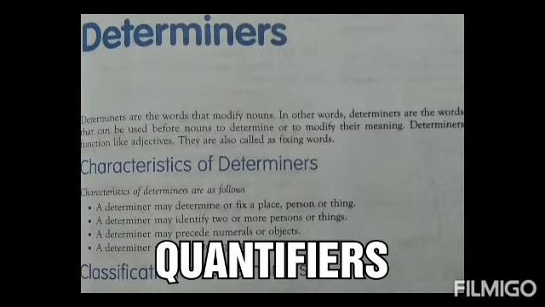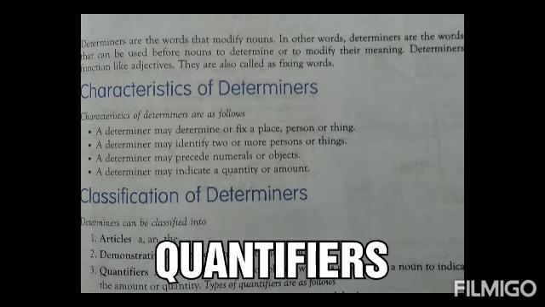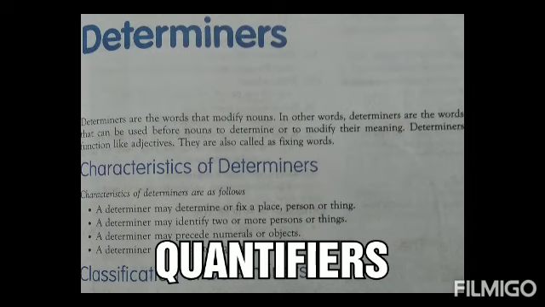Hello students, in the previous video we have done articles, uses of a and the, demonstrative adjectives, uses of this, that, these and those from determiners. Now once again I will remind you what determiners are. Determiners are the words that modify nouns. In simple words, determiners are the words that can be used before nouns to determine or to modify their meanings.